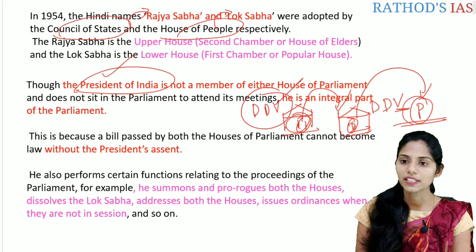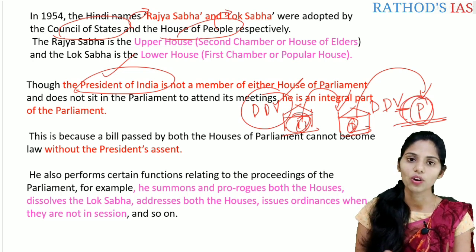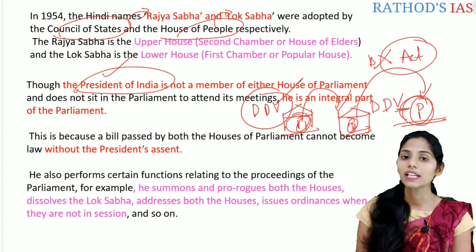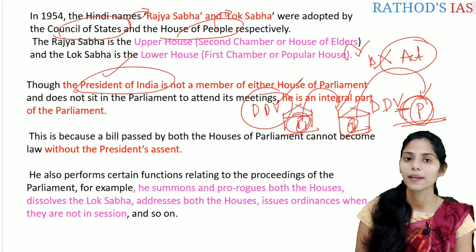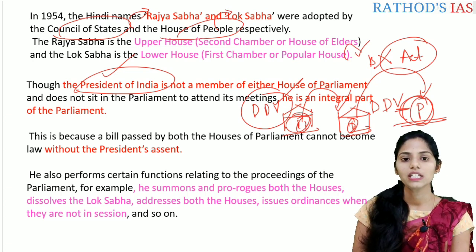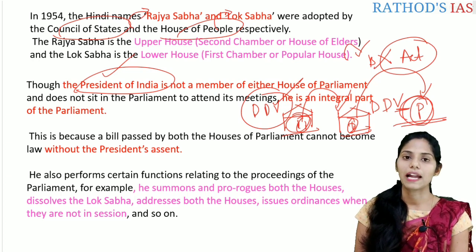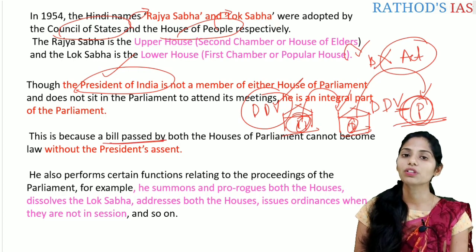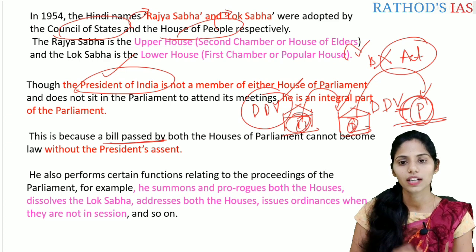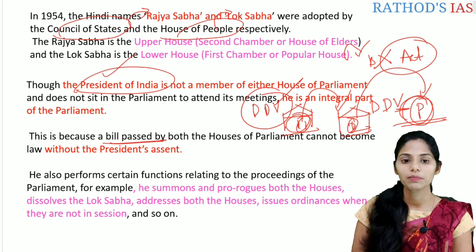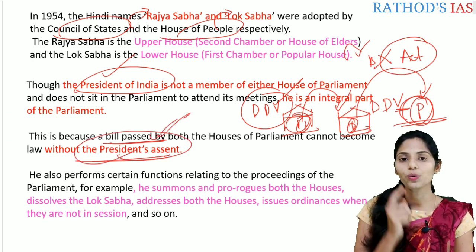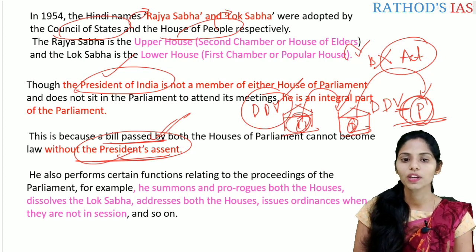Why? If the President of India does not give his assent or does not sign the bill, it will never become an act. Only if the bill is signed by the President does it become an act. So why is the President an integral part of the parliament? Because a bill passed by both houses, the Lok Sabha and the Rajya Sabha, cannot become law without the President's assent. The President's assent is compulsory and mandatory to make a bill a law. Because of this, the President is an integral part of the parliament.